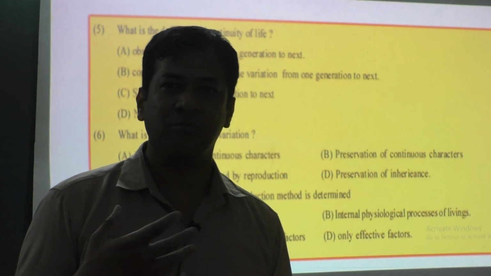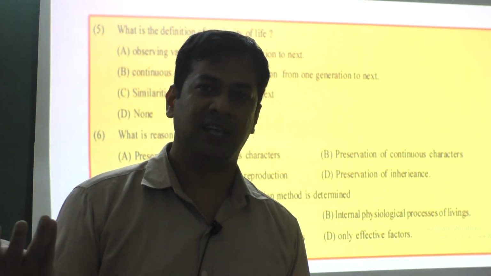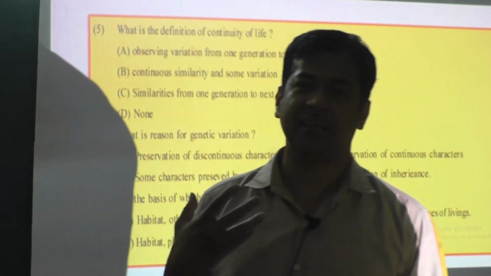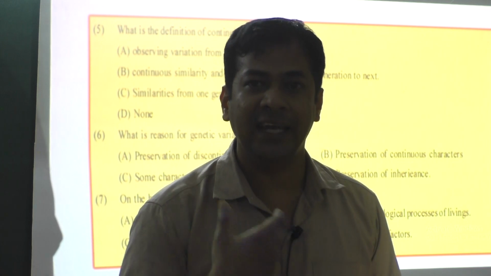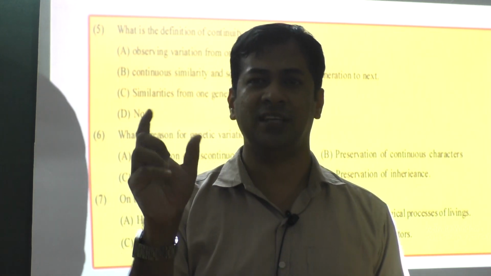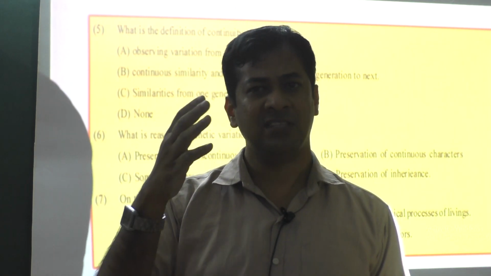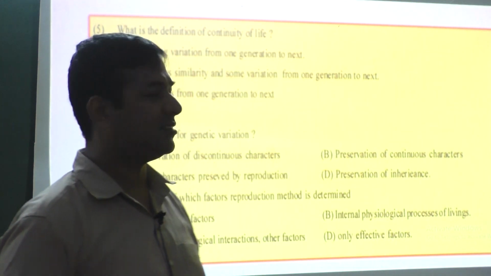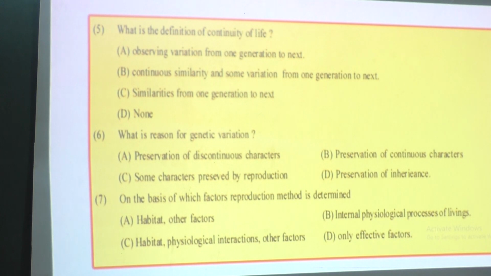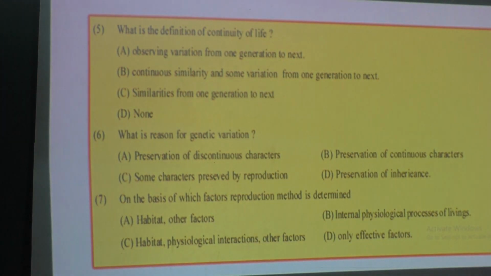Transfer of characters from one generation to another generation. For example, I got characters inherited from my parents, and my daughter will inherit from me. Characters transferred from one generation to another generation is called inheritance. So according to that, which is the correct answer?